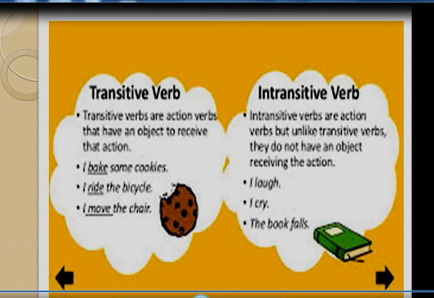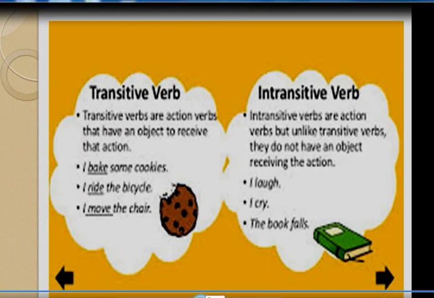Now intransitive verb. Intransitive verbs are action verbs. But unlike transitive verbs, they do not have an object receiving the action. I laugh. I cried. The book falls. She smiled. She shouted. So in these sentences you can see there is no object. So it's an intransitive verb, but it gives meaning. That's what we want to know.